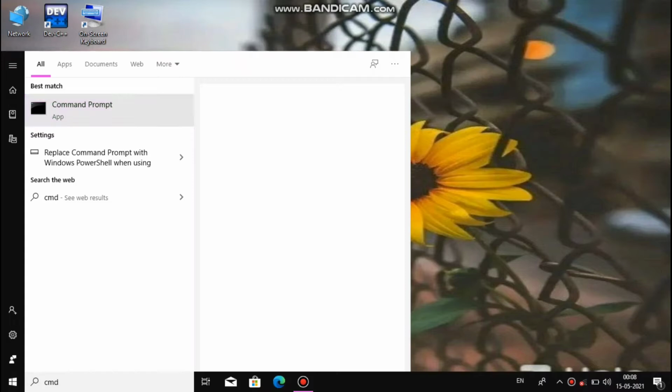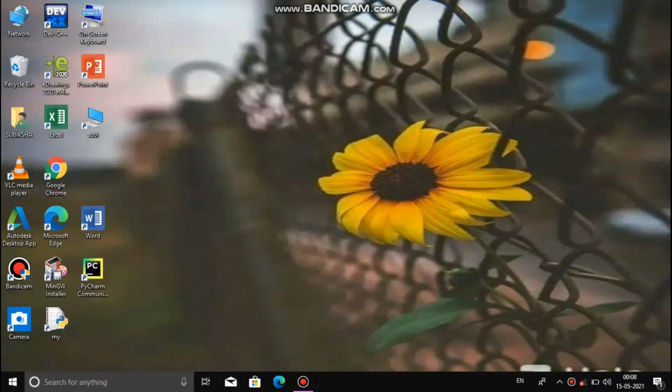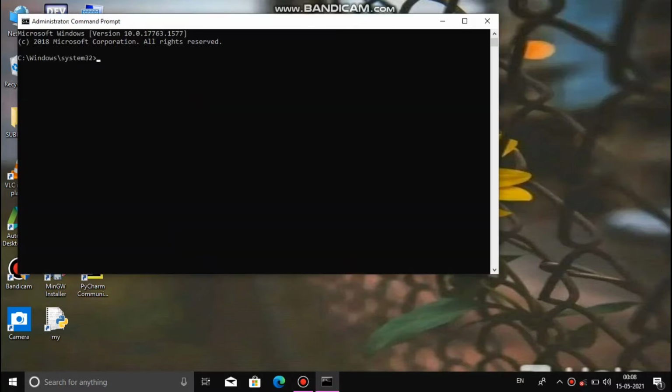Okay, open command prompt. Before you type the command, check the internet connection right now and click Run as administrator. Okay, now the command prompt is ready. Here type the following code.